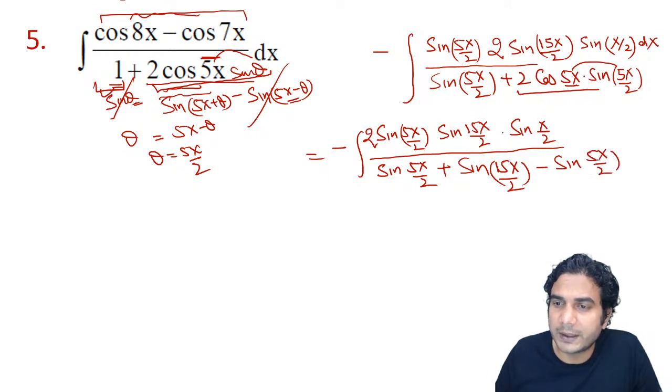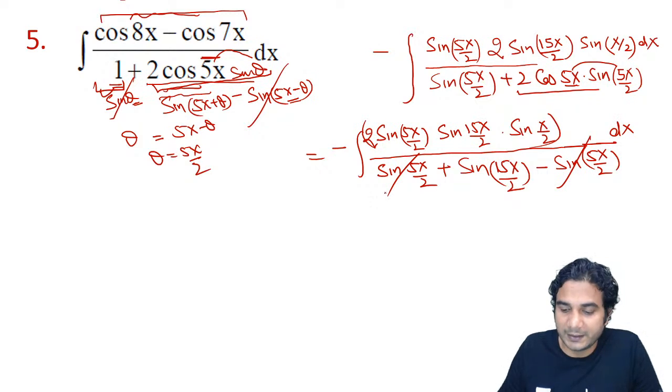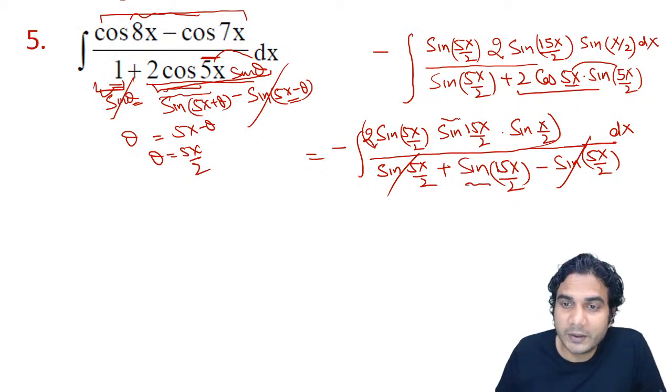That was the purpose, we have already discussed it. We multiplied and divided by sine 5x by 2 so that these two terms get cancelled. And this sine 15x by 2 is also getting cancelled.